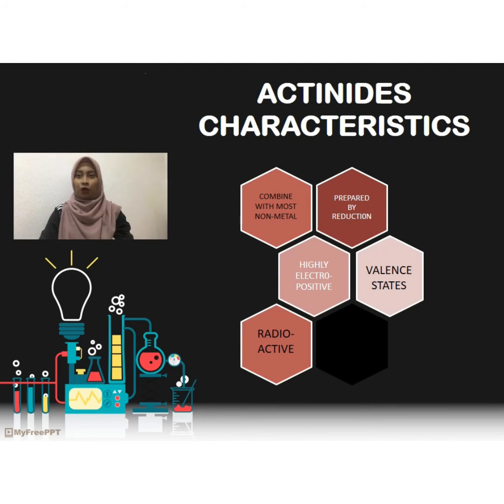Actinides share the following properties. Actinides combine directly with most nonmetals. Next, the actinides may be prepared by reduction of actinide F3 and actinide F4 with vapor of lithium, magnesium, calcium, or barium at 1100 to 1400 degrees Celsius. Actinides are highly electropositive, which implies a high tendency to lose electrons to form positive ions. Actinides display several valence states, typically more than the lanthanides. Most are prone to hybridization.